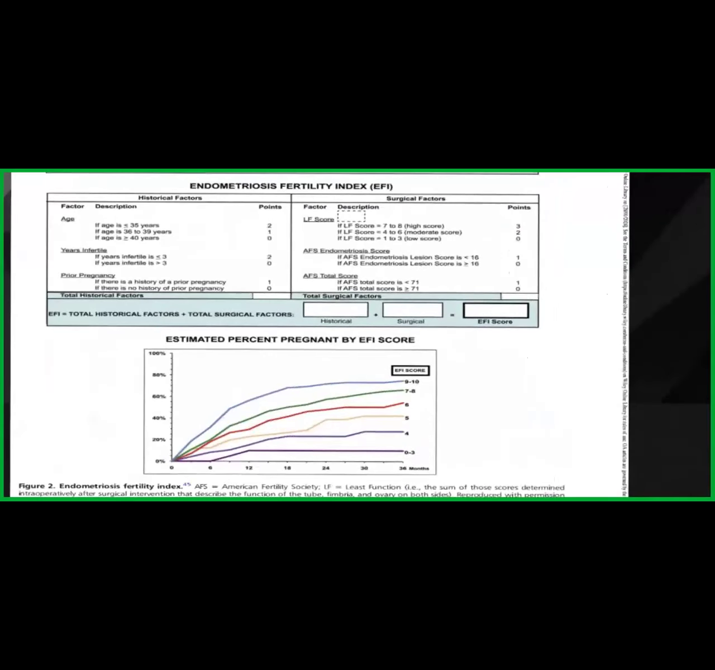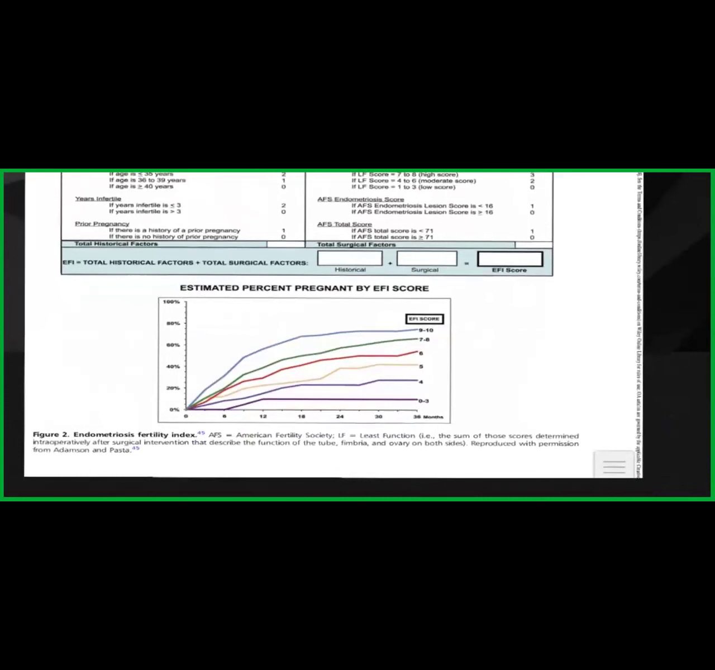If the values are higher, it is a 10-point score that we have seen, right? So what is the EFI score? If you get a good EFI score, then it gives you an understanding of whether your IVF or your ART is going to be successful or not. Okay.